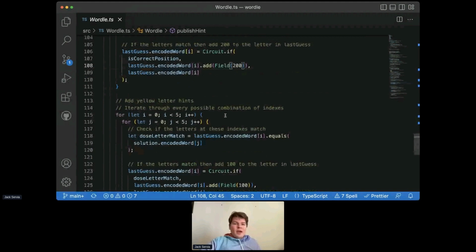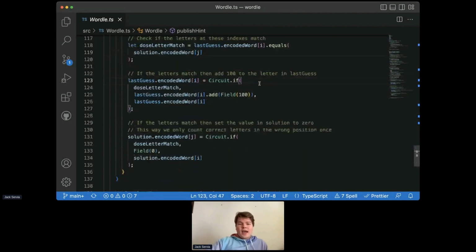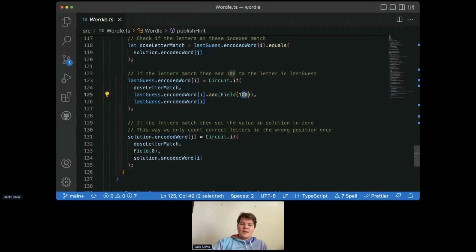The next thing that we do is we have to check for these yellow letter hints, which are if the value is correct, but it's not in the correct place. And so how we do this is we iterate through every possible combination of indexes, and we check if the letters at these indexes match. So now instead of last guess and solution both being indexed at I, one is indexed at I and one is indexed at J. And if the letters match, then we add 100 to the letter in last guess. And so we're mutating this last guess word. If this is true, we add 100. Again, we know 100 means this is the correct letter, but in the wrong place. 200 means this is the correct letter in the correct place.